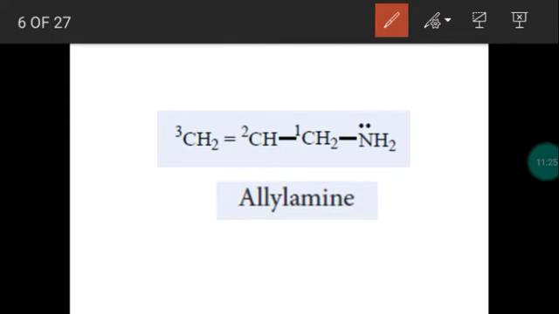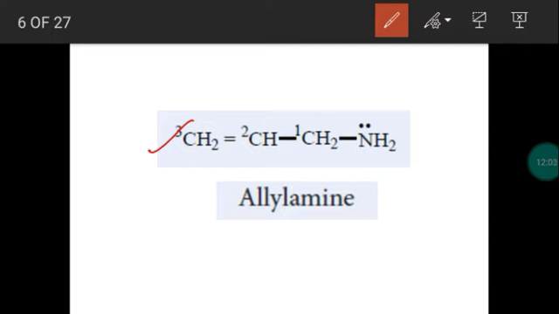Next, we already studied this alkenyl group, CH2=CH-CH2. This is called an alkenyl group. What is the common name? The IUPAC name is propenyl. What about the common name? Allyl. CH2=CH-CH2 means allyl. CH2=CH means vinyl. All these we have already studied in the 11th portion. Vinyl and allyl are the common words. For these alkenyl groups, the IUPAC names are ethenyl as well as propenyl.